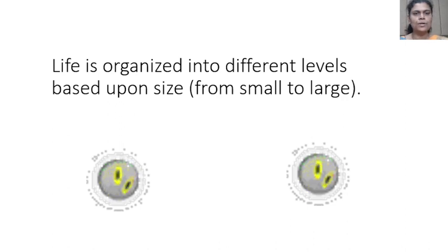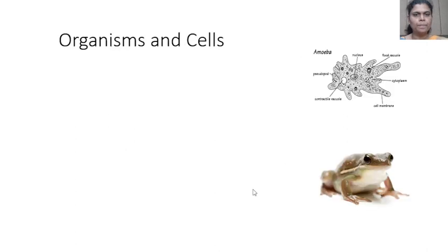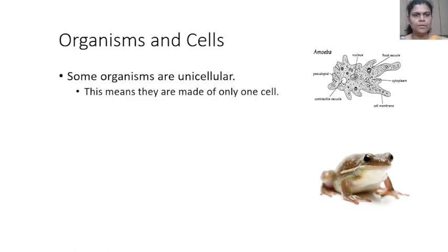Life is organized into different levels based upon the size, from small to large. Here, we see the life form. Organisms and cells: some organisms are unicellular.